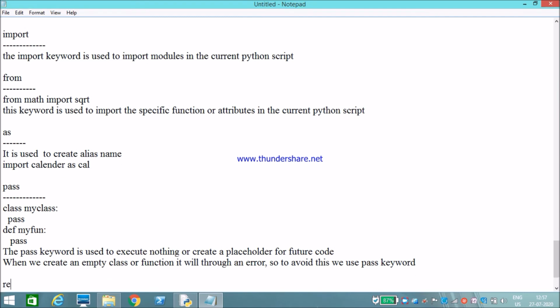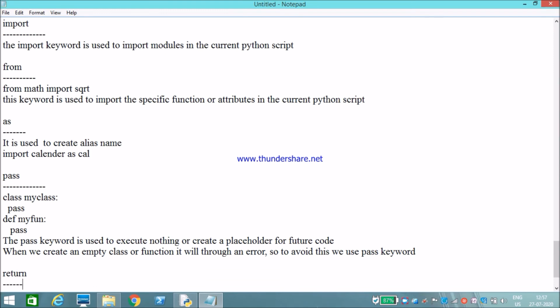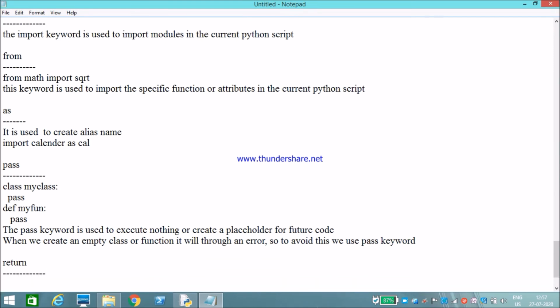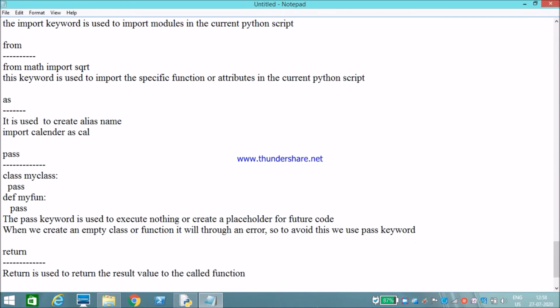My next keyword is return. Return is used in a function to return the result value to the called function.